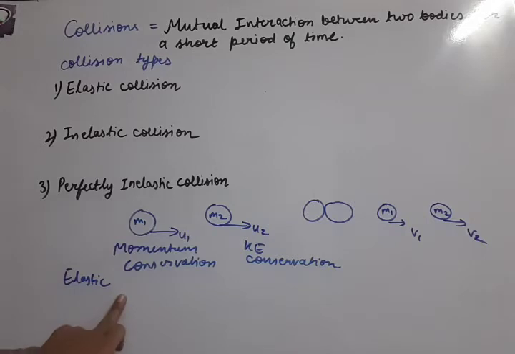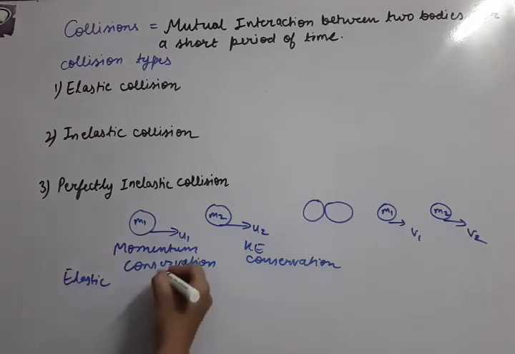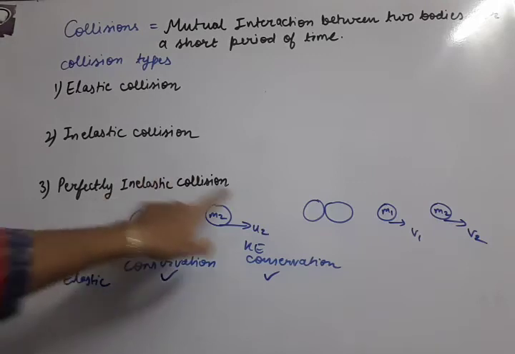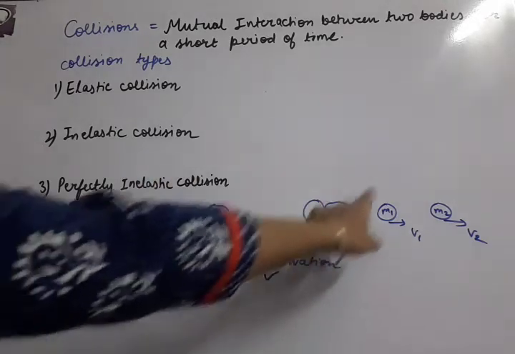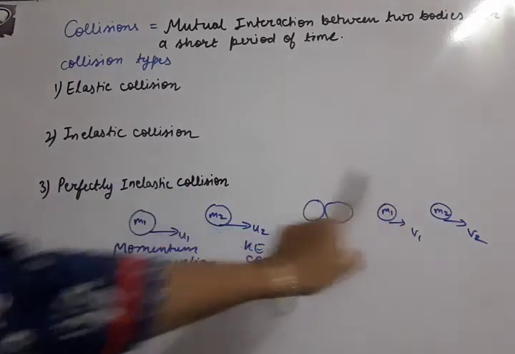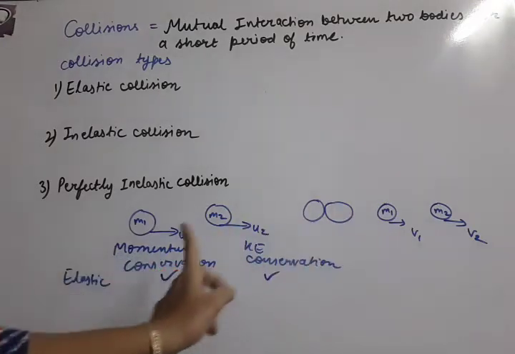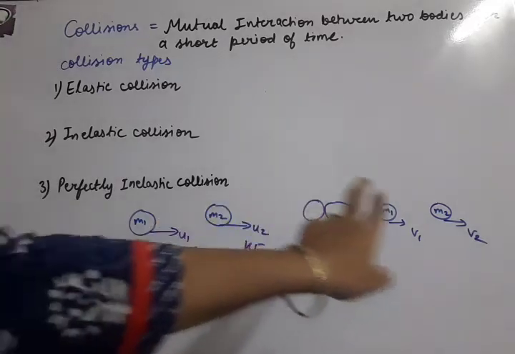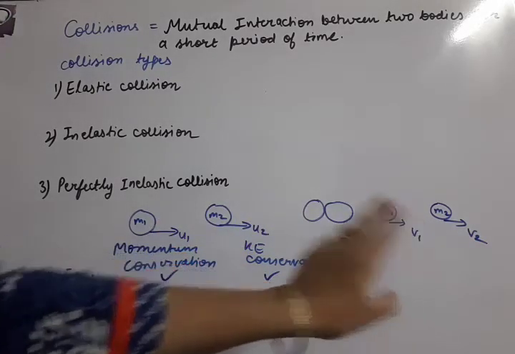Elastic collision is the one in which momentum is also conserved and kinetic energy is also conserved. Conserved means before collision whatever was the momentum and after collision whatever is the momentum, that is same. So that is called momentum conservation. Momentum conservation says here that momentum before collision and momentum after collision of the two bodies is the same.